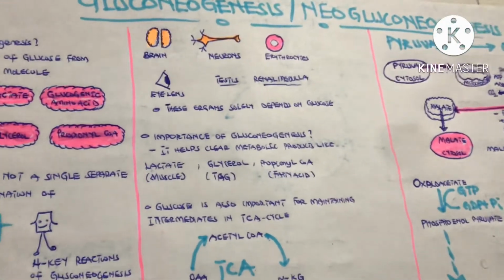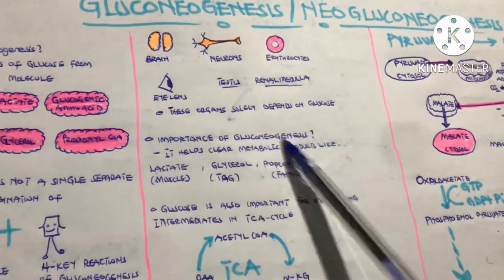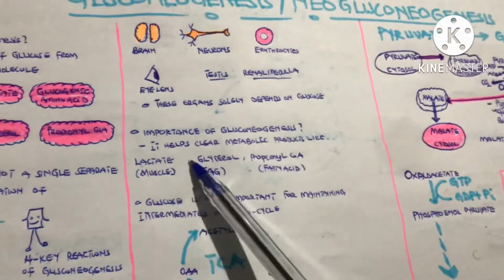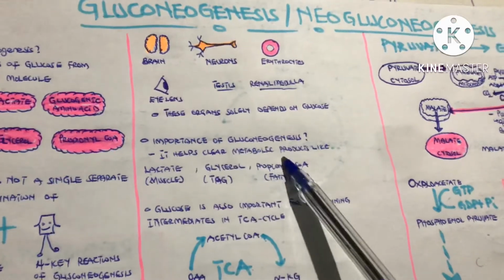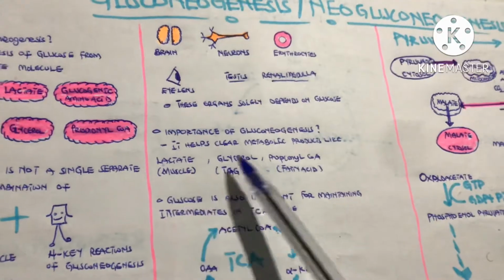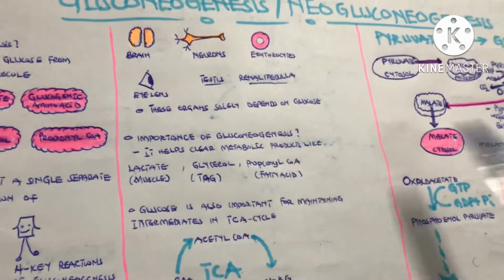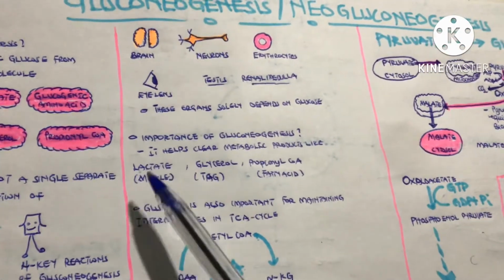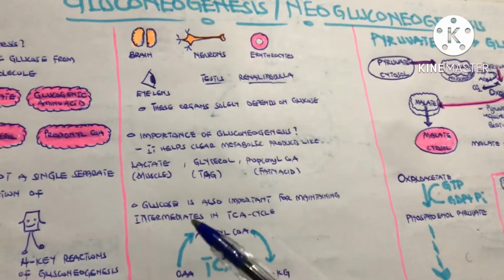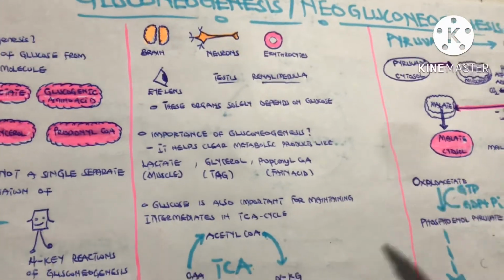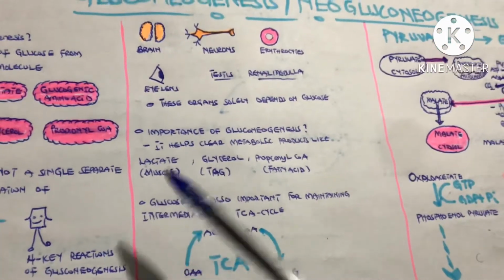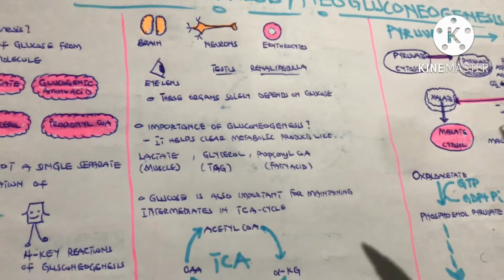Now my next question is, what is the importance of gluconeogenesis? It helps clear metabolic products like lactate, glycerol, and propionyl-CoA from the body. Lactate is produced in the muscle during anaerobic glycolysis, and this lactate can be harmful to the body. It can cause lactic acidosis.